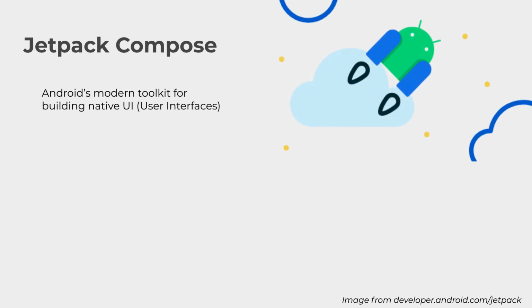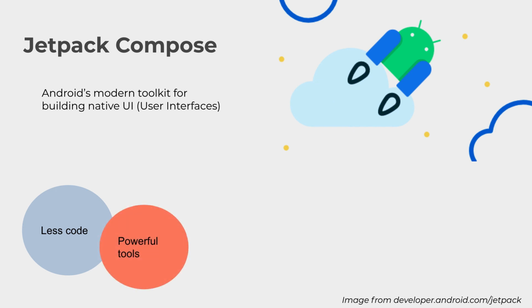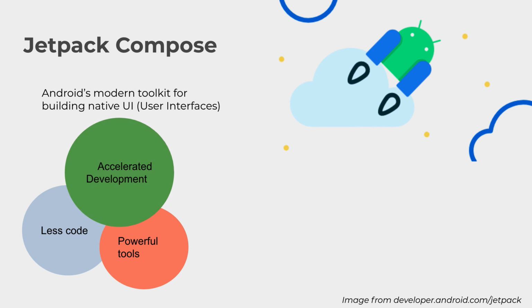So this course is going to focus on Jetpack Compose. So what is Jetpack Compose? Jetpack Compose is Android's modern toolkit for building native UI. UI is user interface. Jetpack Compose goes back to that main reason that we have Jetpack, the libraries, right? Which is to write less code with powerful tools, and also that will accelerate development.